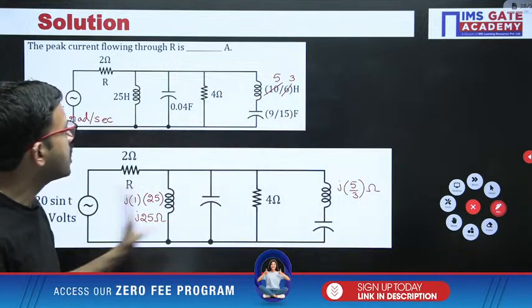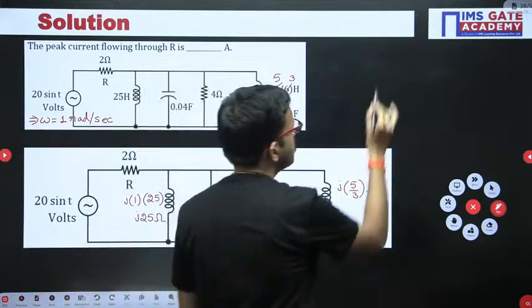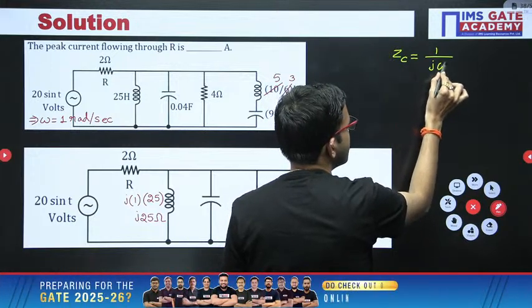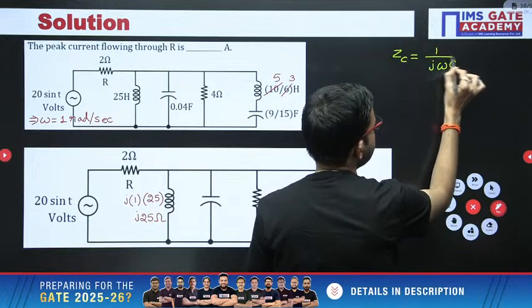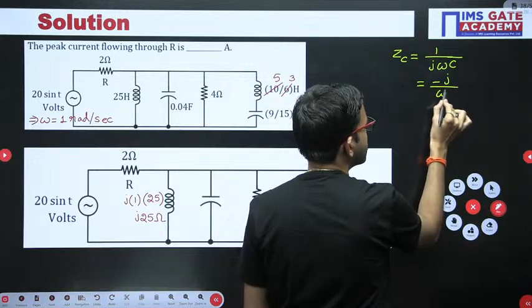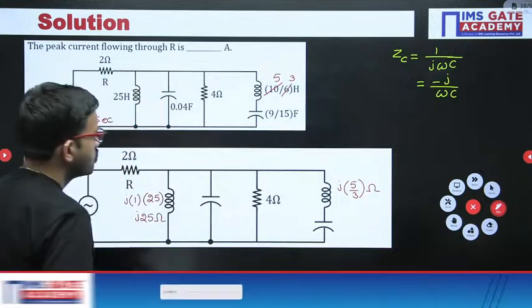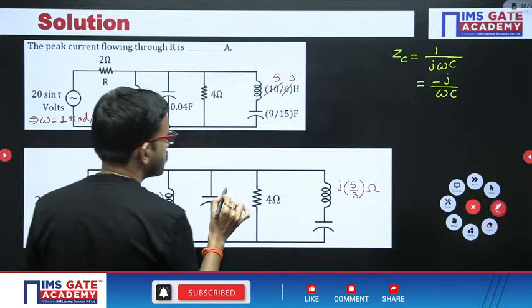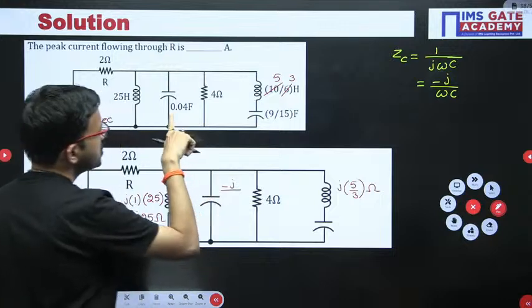Next, regarding the capacitor, you are having Zc equal to 1 by j omega c. Just for reference I am mentioning it here. This 1 by j you can write as minus j, so minus j divided by omega c, or minus j into 1 by omega c, your wish. So for this capacitor, minus j divided by omega, which is 1, into c.